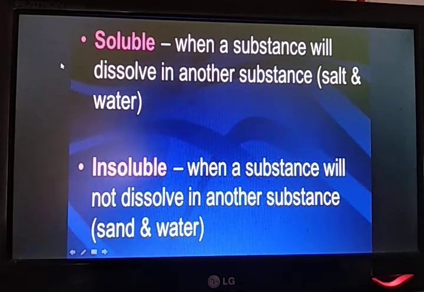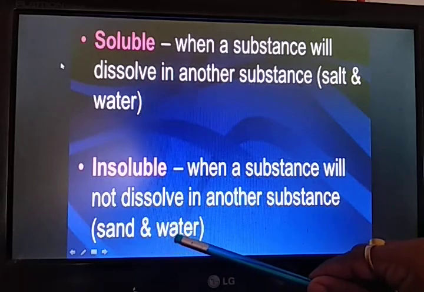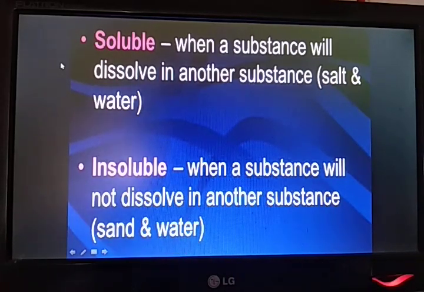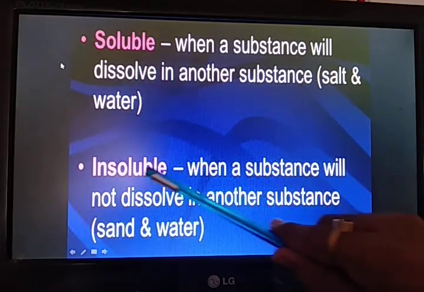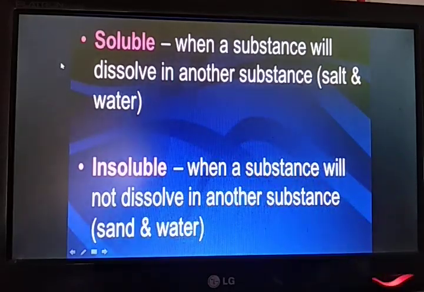But on the other hand, when you try to dissolve sand in water, even if you stir it for a long time and then let it settle inside the water, even after a long time you will find that sand does not dissolve in water. It will settle down at the bottom of the container or glass. Thus this shows that sand is insoluble in water, whereas salt is soluble in water.